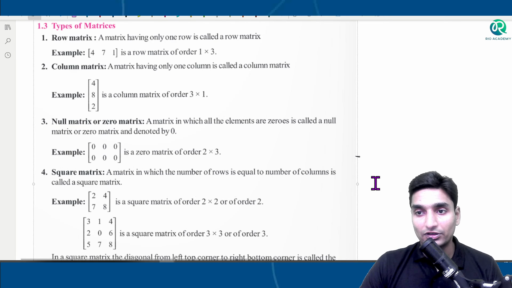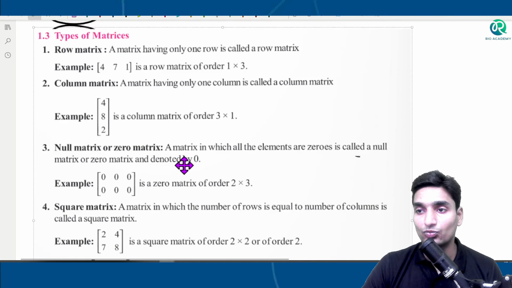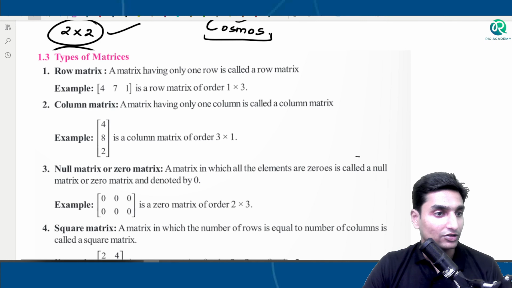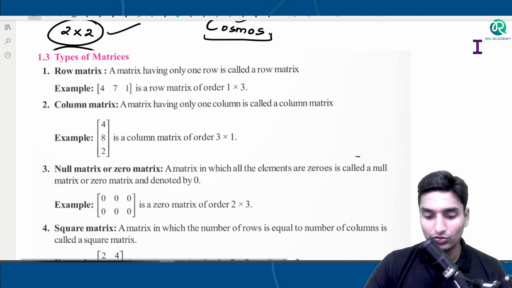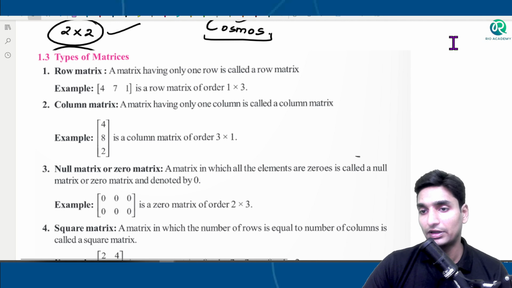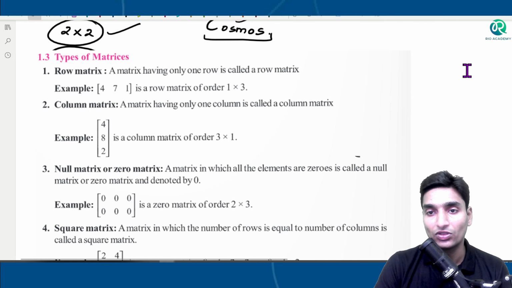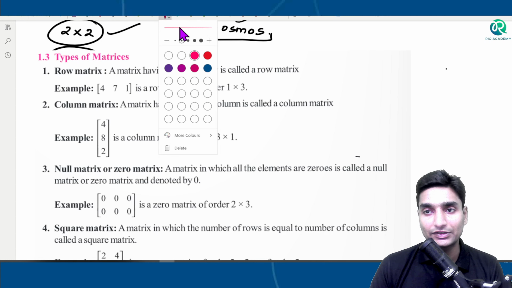So now, guys, we'll look at types of matrices. I hope it is visible. I've just taken out the PDF of types of matrices, because as you all know it, I'm just going to go through it as a refresher. So first here, guys, row matrix. A matrix having only one row is called a row matrix. Basically, a row matrix is nothing but a matrix which has only one row.